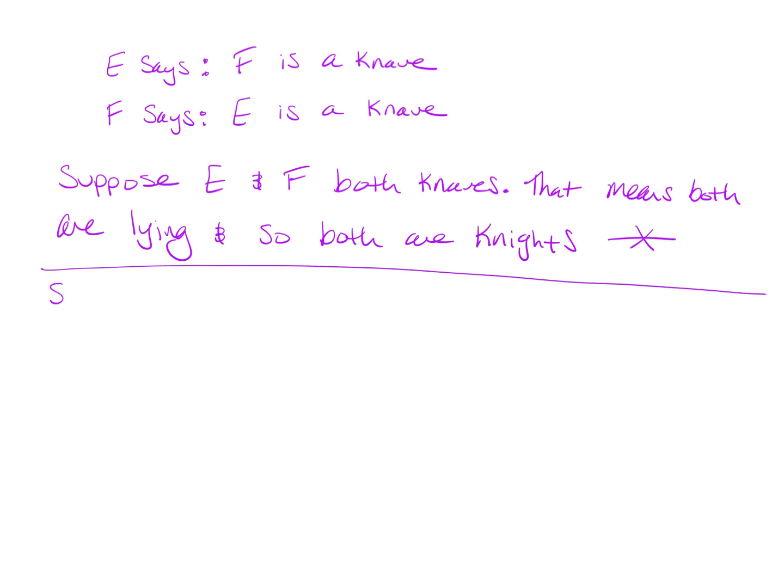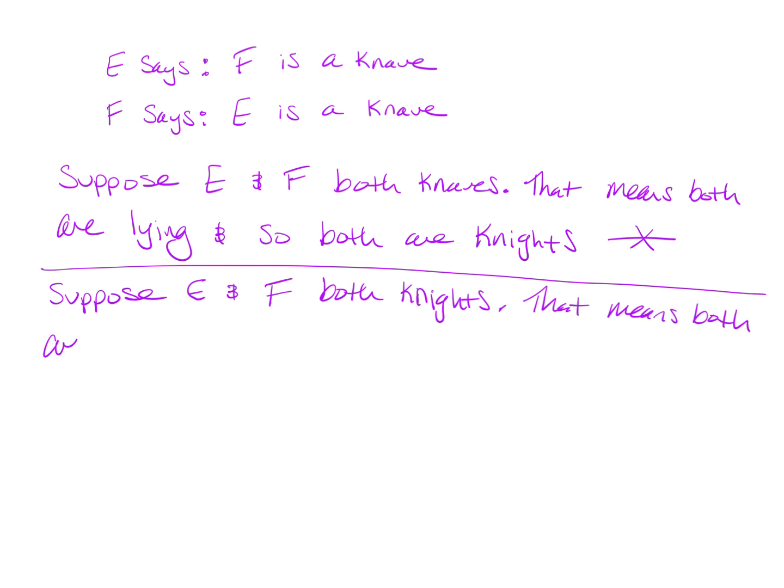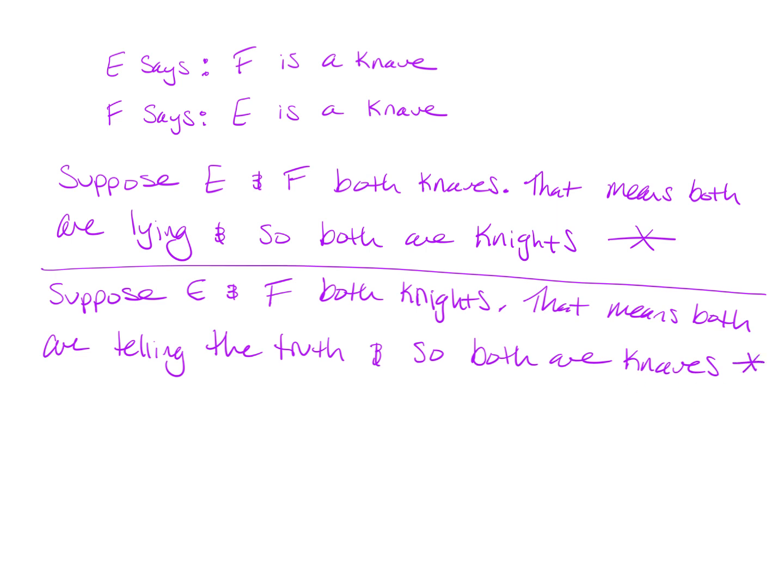Okay, what if they're both knights? Suppose E and F are both knights. Okay, that means they're both telling the truth. And they are both saying that the other is a knave, which means that they're both knaves. We have another contradiction. They can't be both knights and both be knaves. Okay, so we have another contradiction. This is not possible.